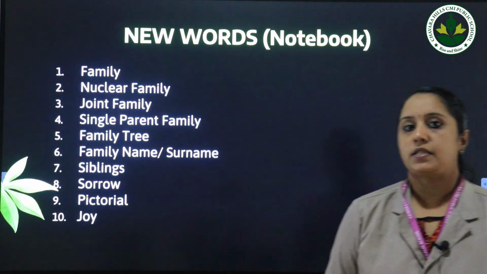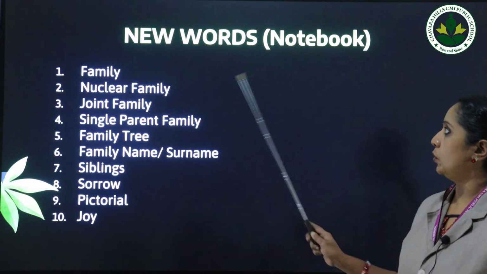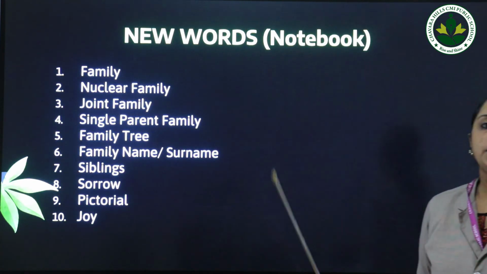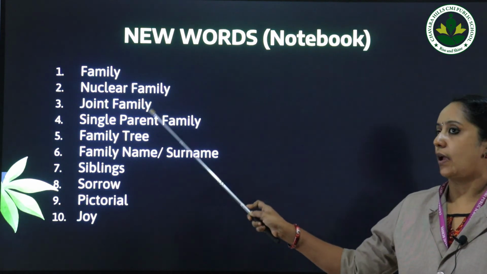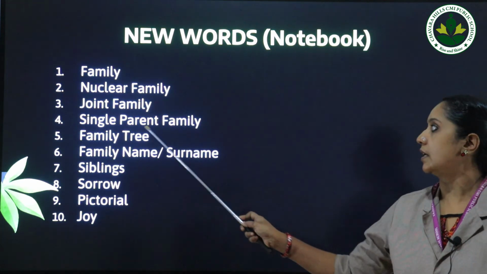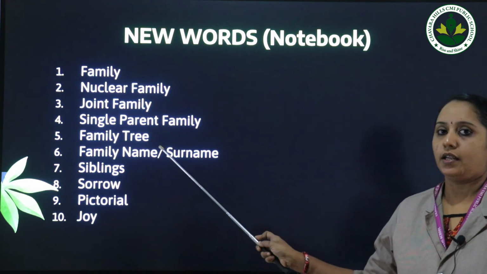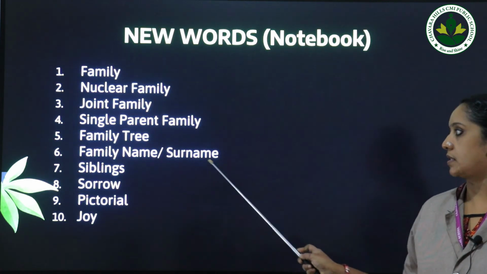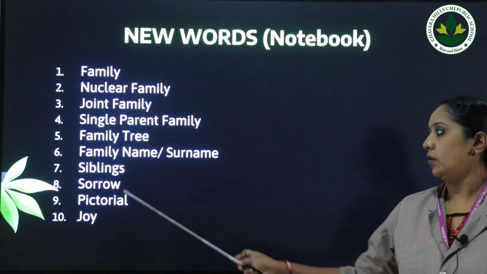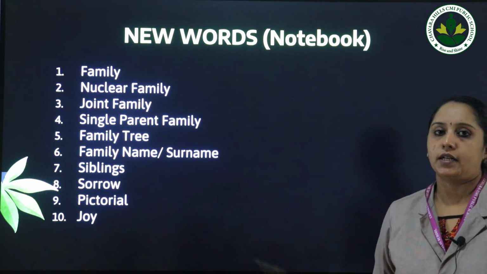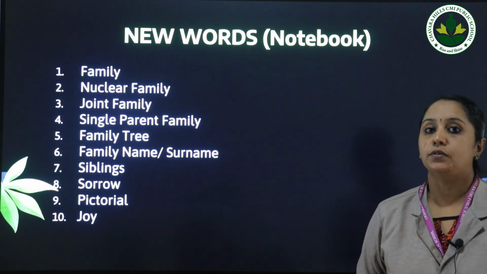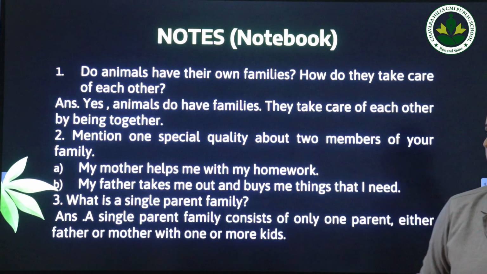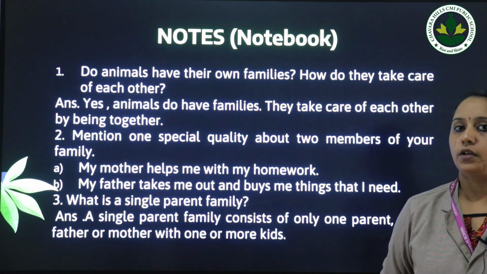Okay, please have a look at the slide. There are some new words. These new words you need to write in your notebook. The new words are family, nuclear family, joint family, single parent family, family tree, family name or surname, siblings, sorrow, pictorial and joy. There are 10 words. These words you need to write in your notebook and study these spellings in your rough book.